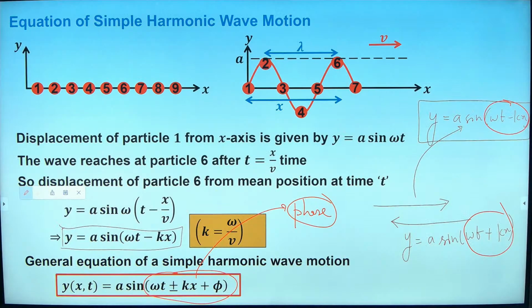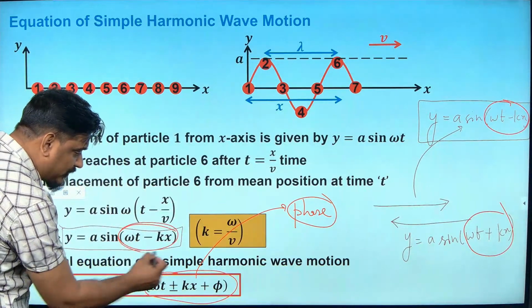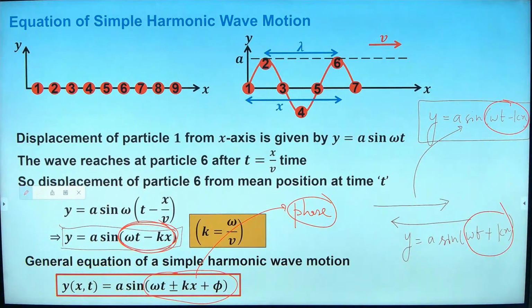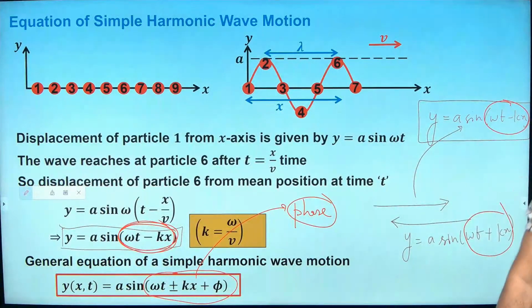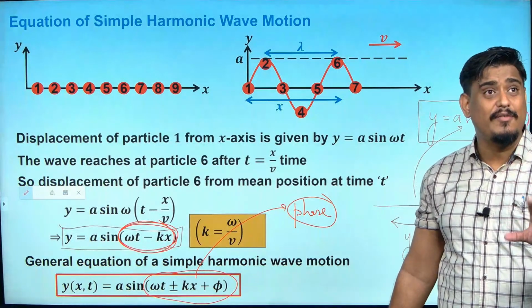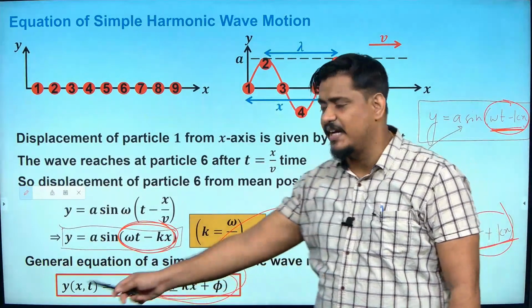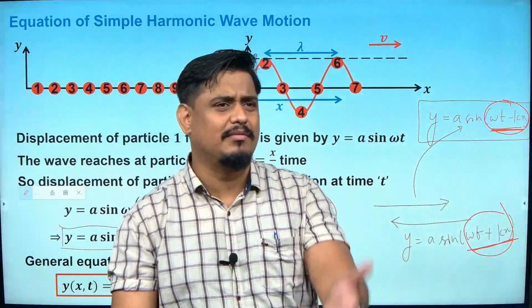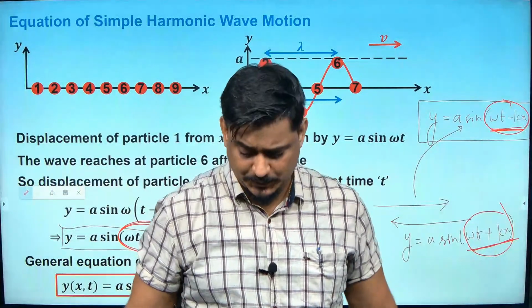So I was saying that this term, the argument of the sine function, is the phase of any wave. If there is no initial phase, then I can say omega t minus kx for the positive x direction, omega t plus kx for the negative x direction, and if the wave has some initial phase, then it will become omega t plus or minus kx plus phi naught, which is the initial phase. Is it clear, Deepa? Yes, sir. Sure?